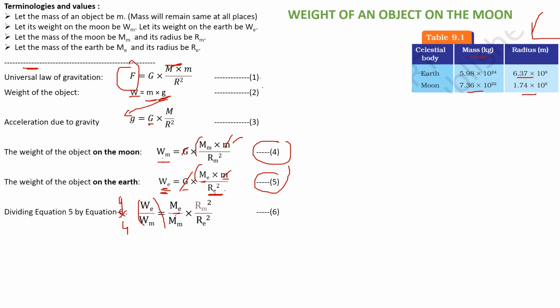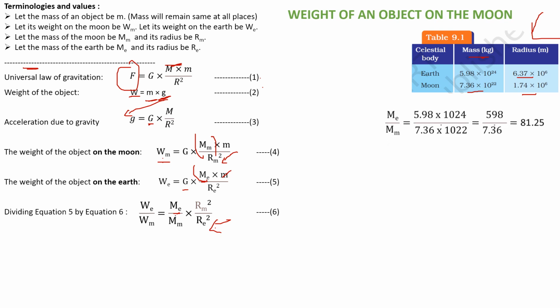And remember, it goes up. So now Re and Rm. Correct? I think you should be able to make sense of this equation, right? So Me by Mm, divided by Rm, because the denominator has Re, whole square. I mean, like Rm by Re whole square also you can write it.